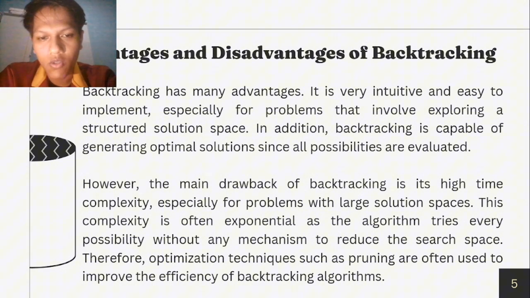However, the main drawback of backtracking is its high time complexity, especially for problems with large solution space. This complexity is often exponential as the algorithm tries every possibility without any mechanism to reduce the search space. Therefore, optimization techniques such as pruning are often used to improve the efficiency of backtracking algorithms.